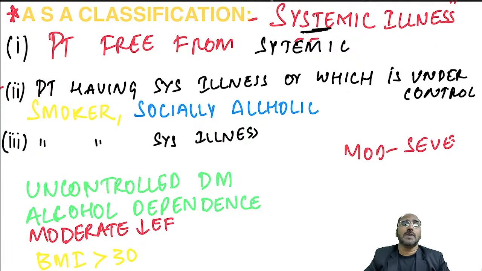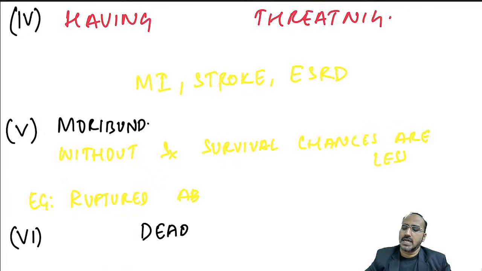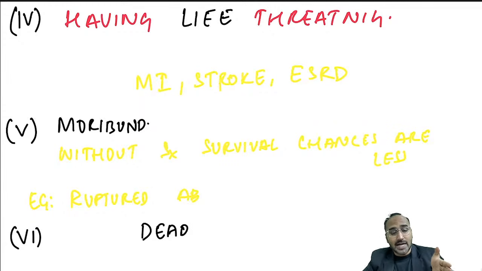ASA class 3 meaning what? Patient is having systemic illness, uncontrolled diabetes, alcohol dependence, moderately reduced ejection fraction, or a very obese patient, or morbid obese patient, comes under ASA class 3. That is, a systemic illness which is moderate to severe, ASA class 3. ASA class 4 means what? Patient having life-threatening systemic illness, such as a recent stroke or MI. That recent stroke or MI can pose a threat to his life during surgery. So that comes under ASA class 4.